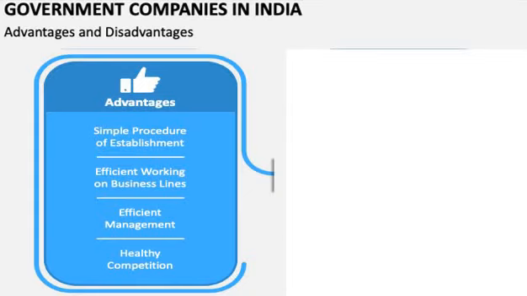And the second one is efficient working on business lines. Efficient working on business lines. So the government company will be run on the lines of business only. Why?